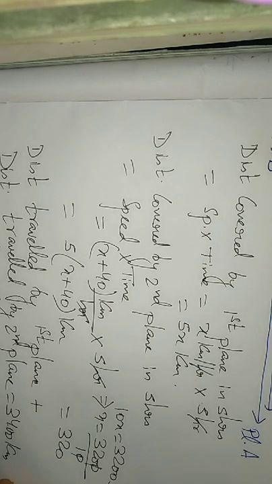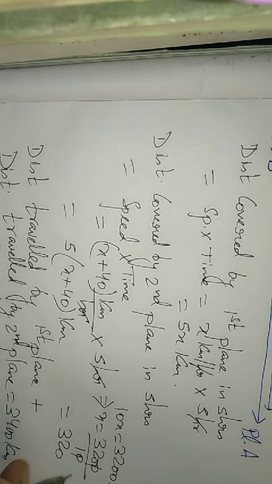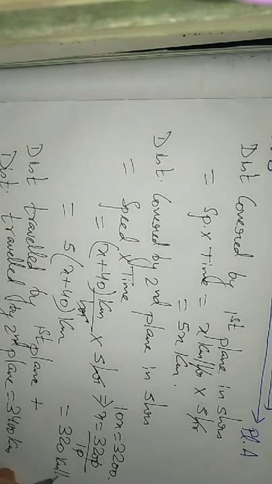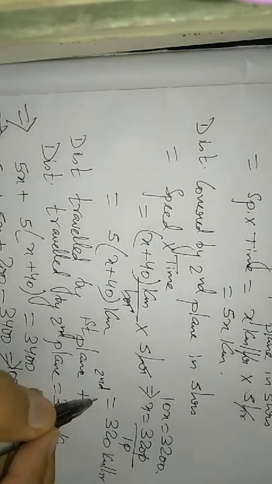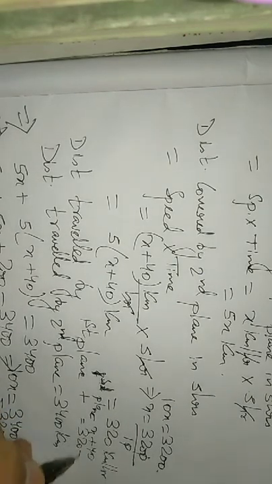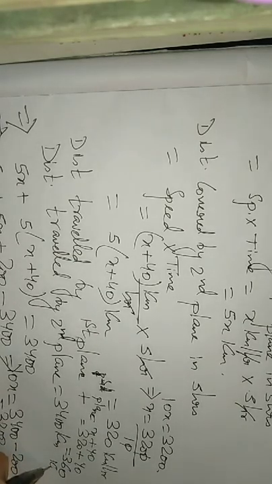So the speed of the second plane is 320 kilometer per hour. Okay, and what is the speed of the first plane? X plus 40 means 320 plus 40 means 360 kilometer per hour. Understood? This is the value, 360 kilometer per hour. Okay.